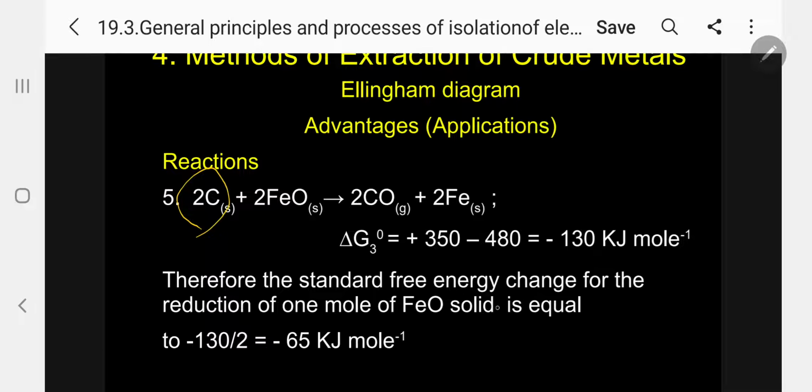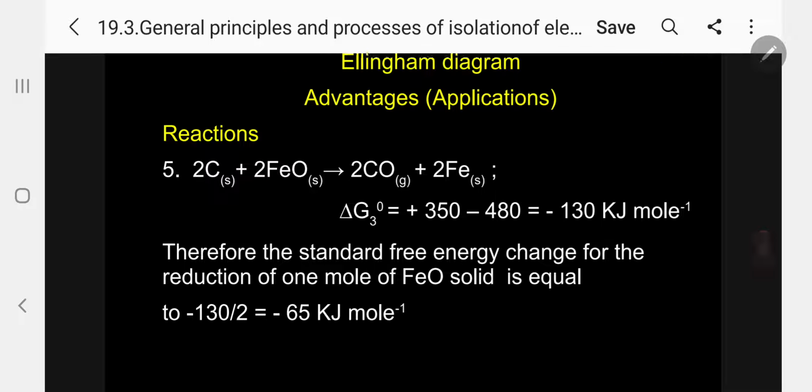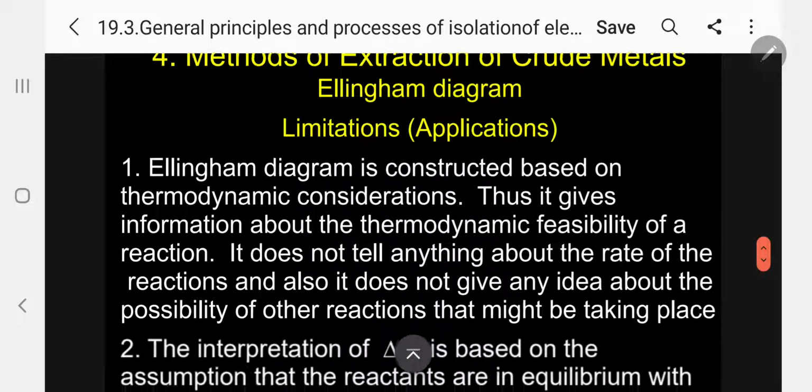Therefore, the standard free energy change for reduction of 1 mole of Fe solid: it is minus 130 to reduce 2 moles, so to reduce 1 mole, divide by 2, because 2 moles are on both sides. So minus 65 kilojoule per mole. Kindly follow.